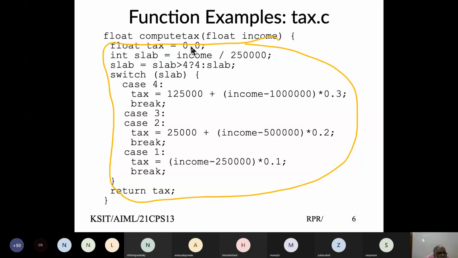So here, I have defined one variable called tax, which I want to compute. That's the tax to be paid by the user. I'm defining another variable called slab, which I want to use in a switch statement. That should be an integer, and I'm saying divide income by 2,50,000.